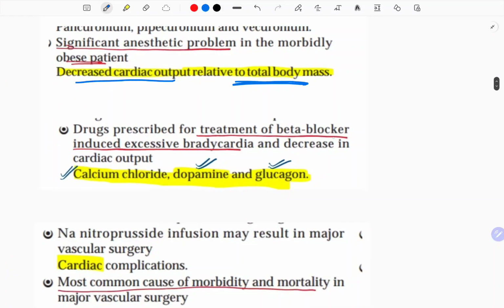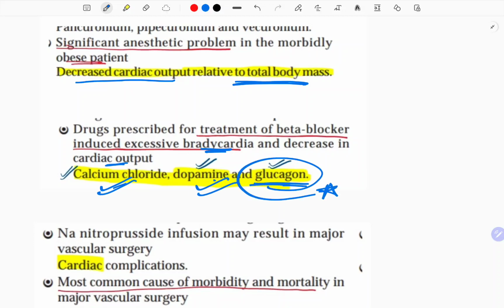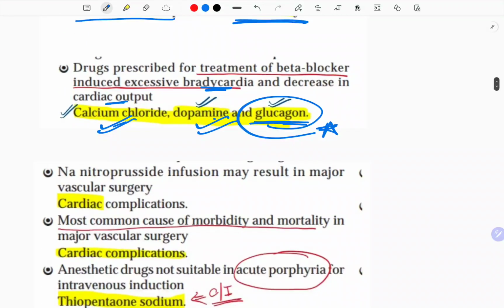Then drugs prescribed for the treatment of beta blocker induced excessive bradycardia and decrease in the cardiac output. See, the drugs for bradycardia and decreased cardiac output are calcium chloride, dopamine and glucagon. See, you remember this, but you don't remember that. Glucagon is also responsible for that.